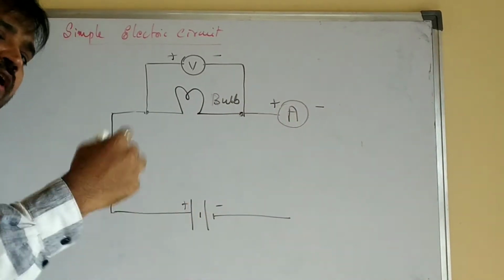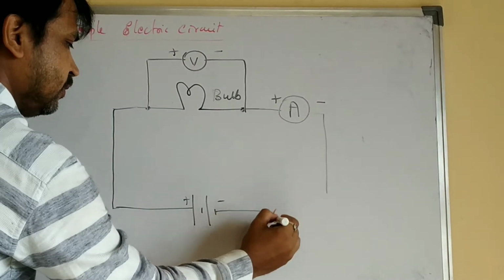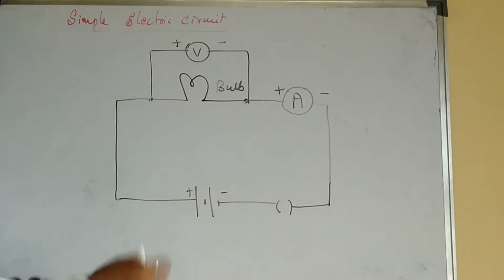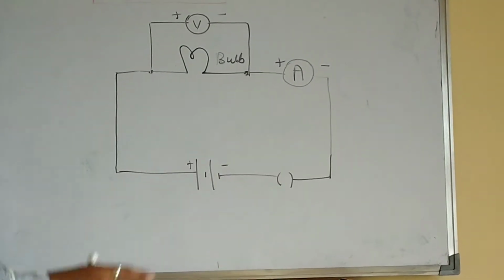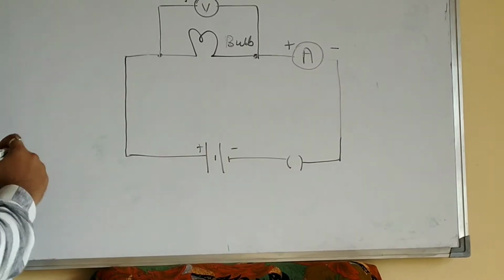Now, if you want, you can add a switch also. You can add this switch here. Now this is a plug key, right? Now in which condition is this? Open condition. Now no current will flow in the circuit. Why? Because this is open now.